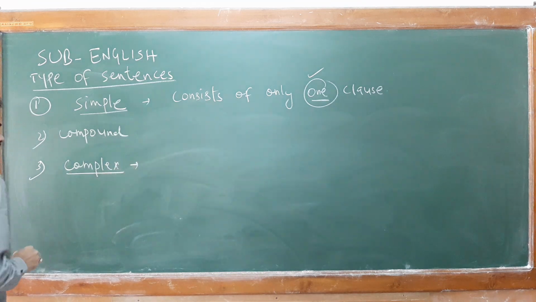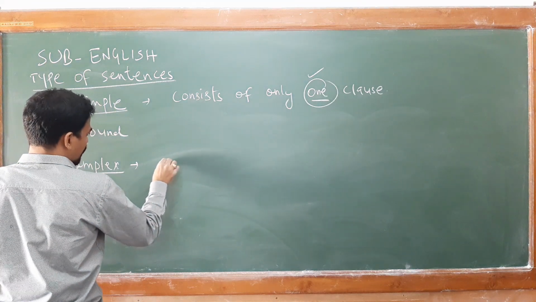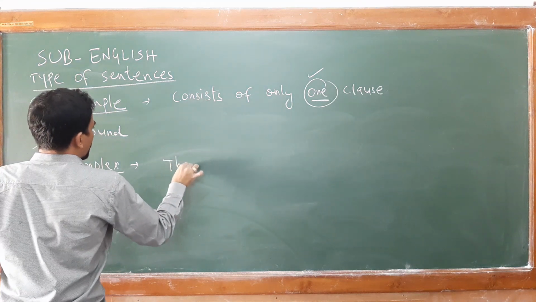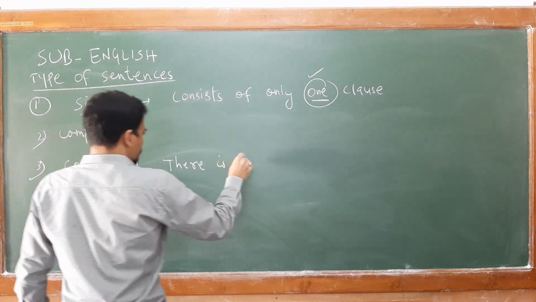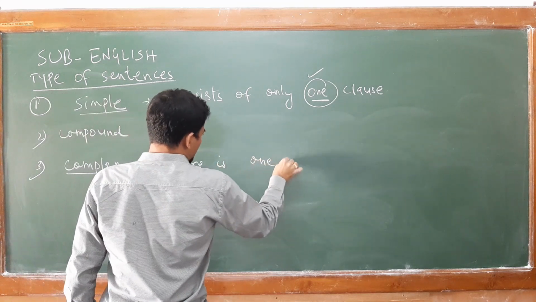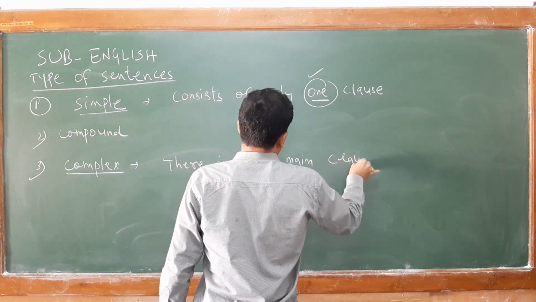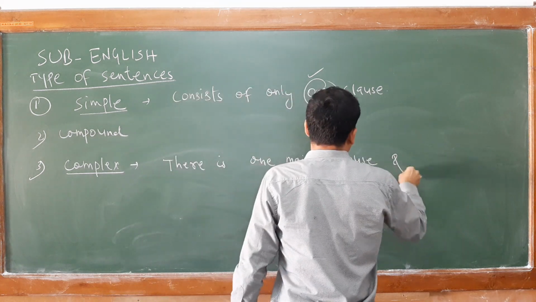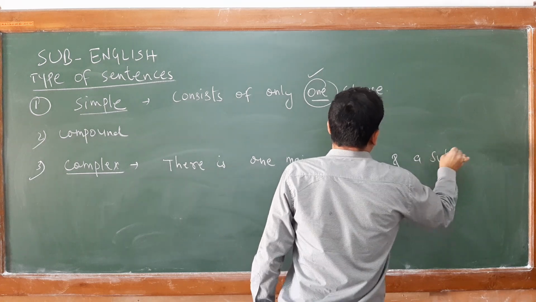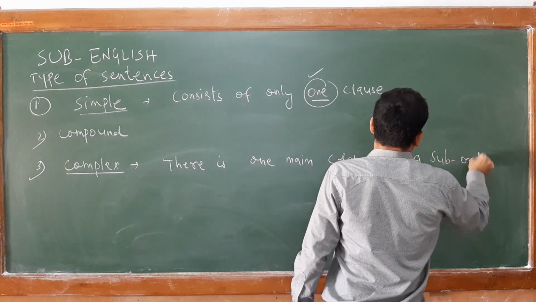Now in a complex sentence, there is one main clause and a subordinate clause.